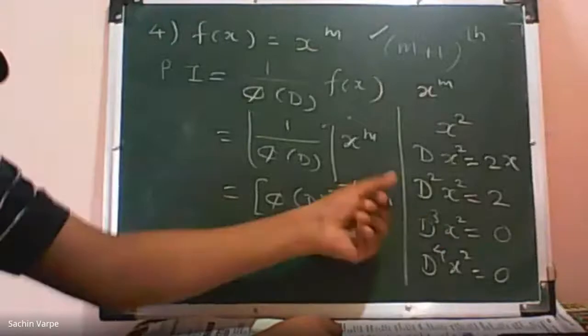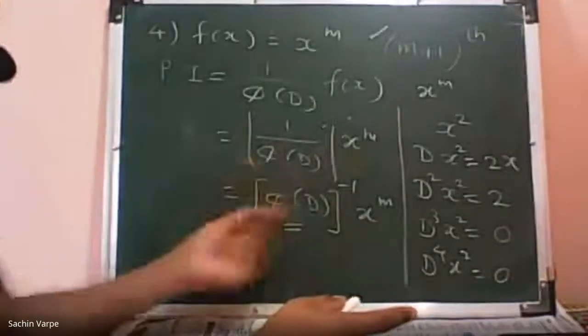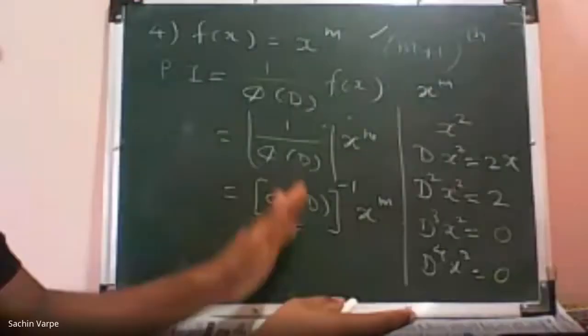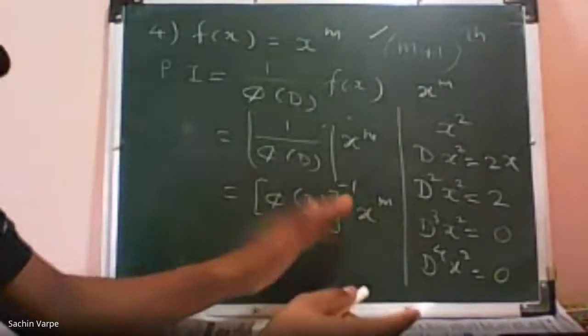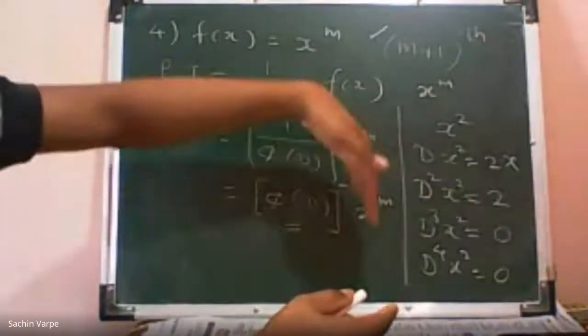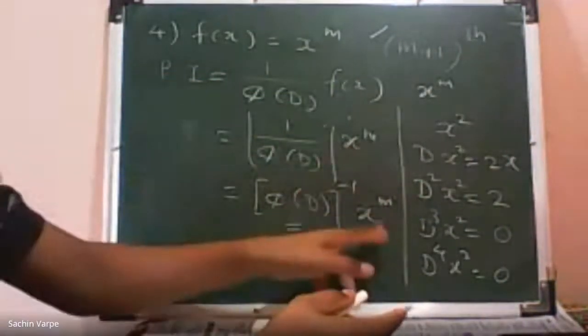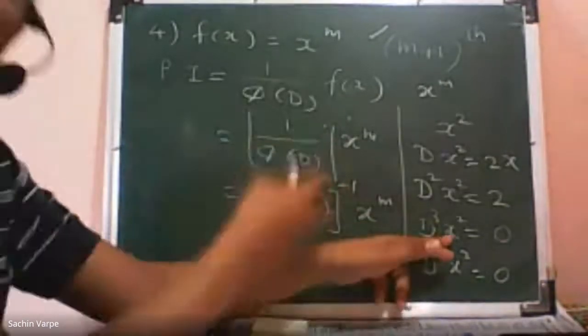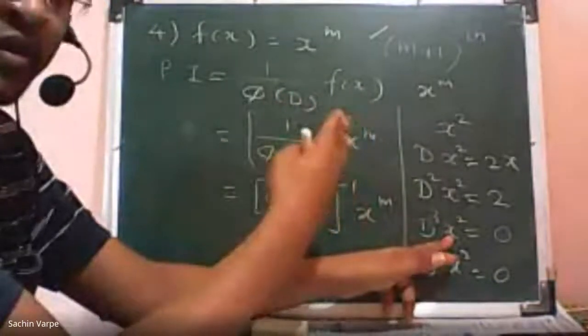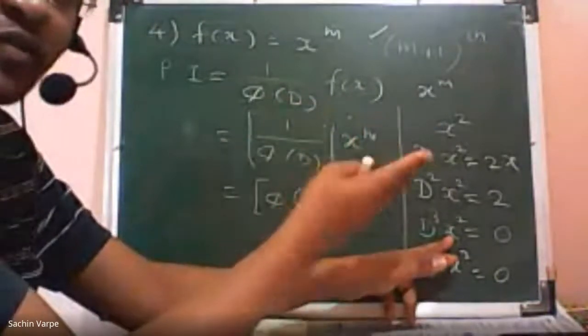Suppose in the first term I have d, then d of x square will be 2x only. In the second term, suppose I have d square, then d square of x square will be 2. Suppose in the third term I have d cube, then d cube of x square will be 0, so the whole term will be 0. In the fourth term, d raised to 4 on x square is 0, and so on.